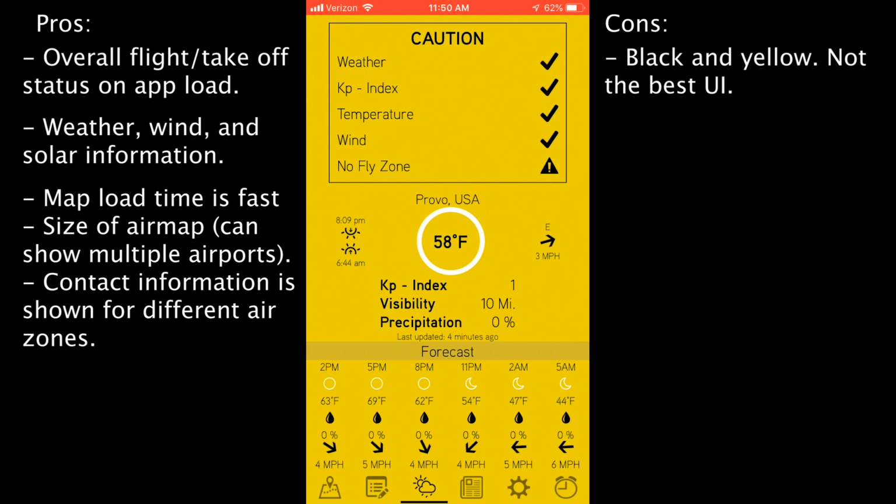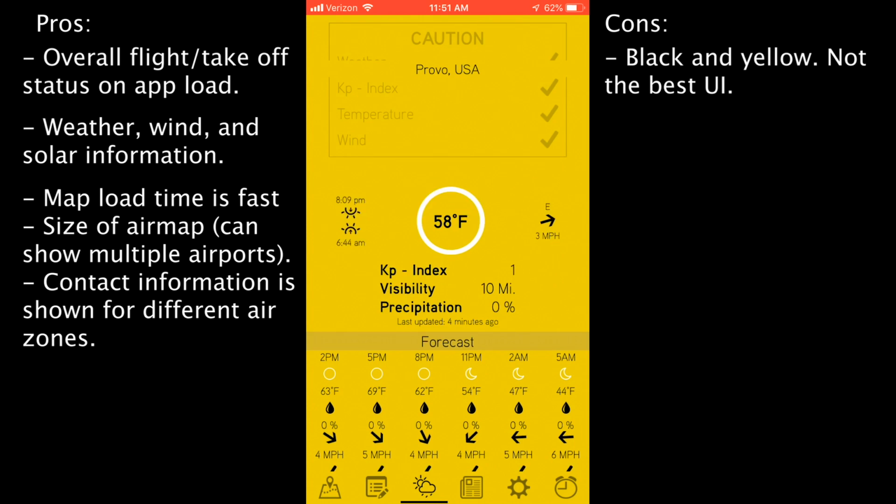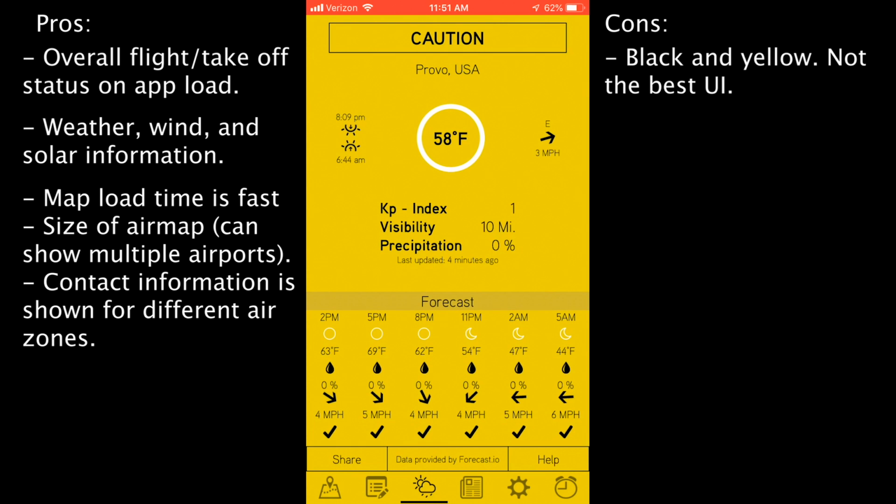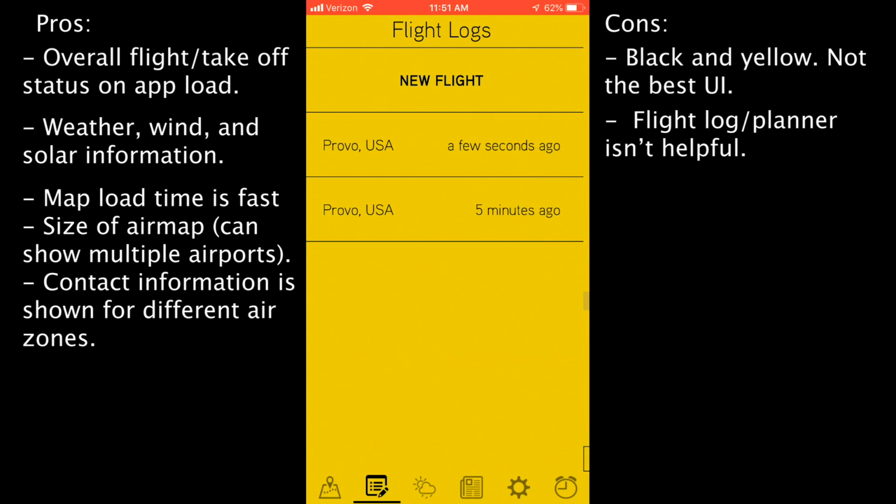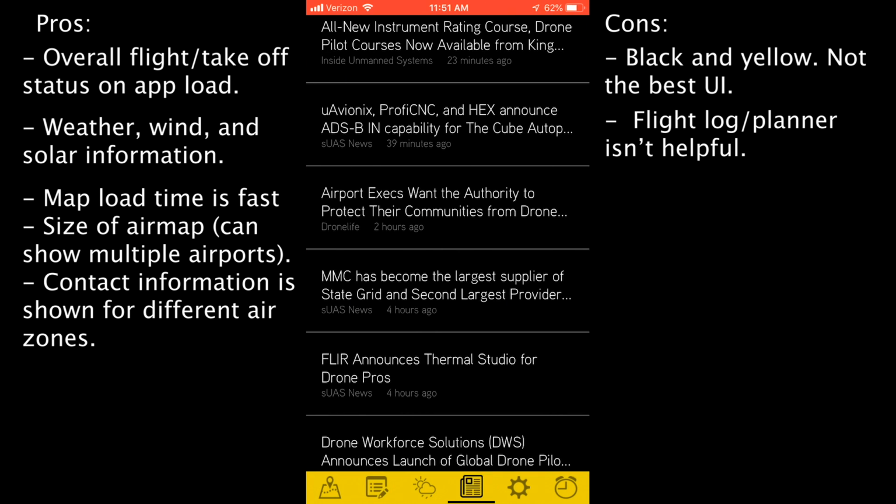Cons, I do not like the black and yellow. It kind of makes it look old, even though it's a great working app. I also think that their flight logs or flight planning isn't that good either. So those are some things to keep in mind.